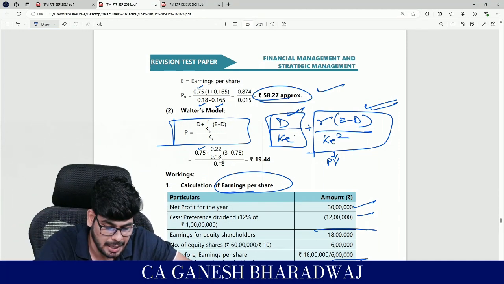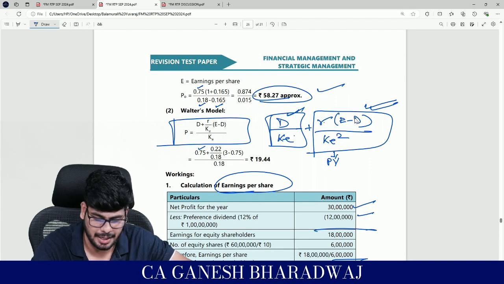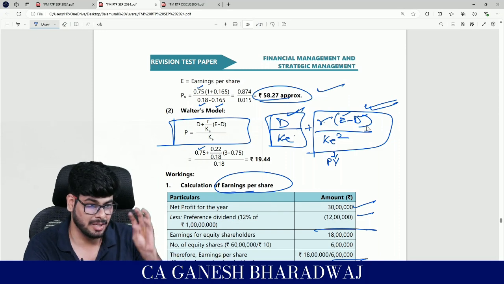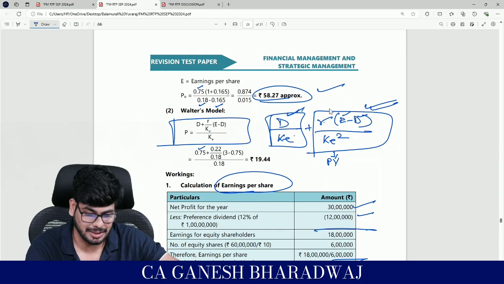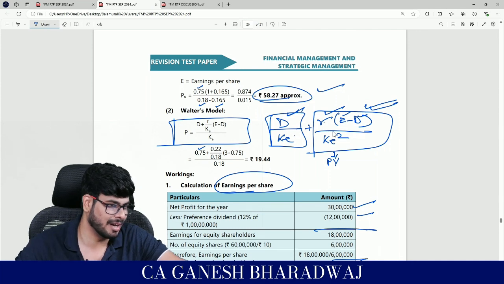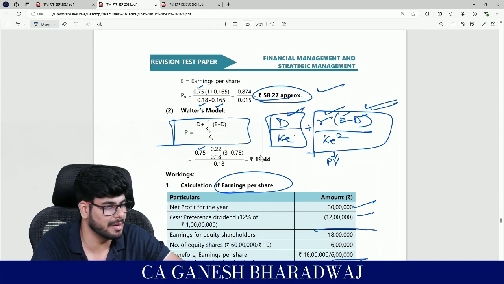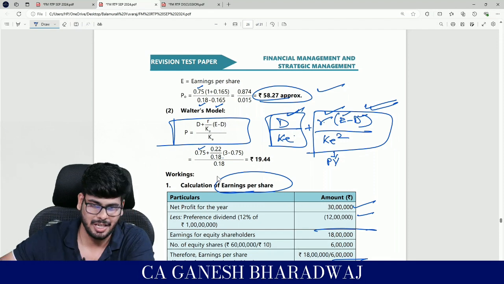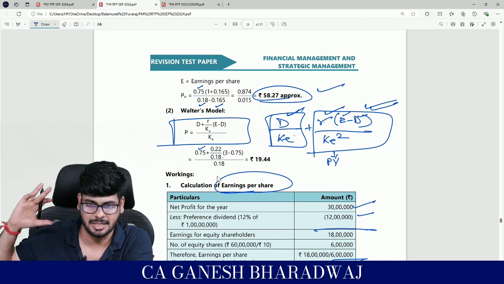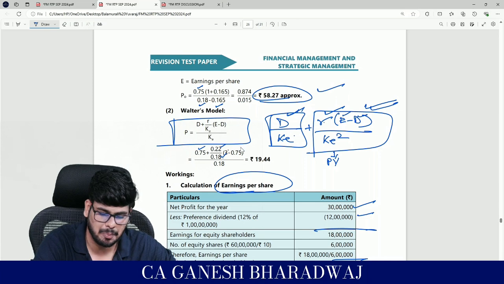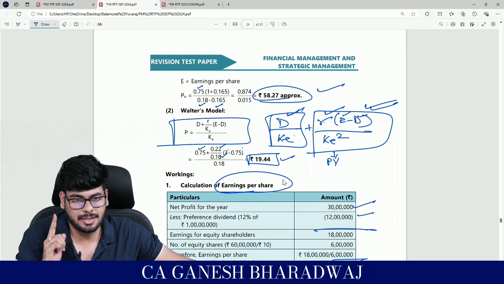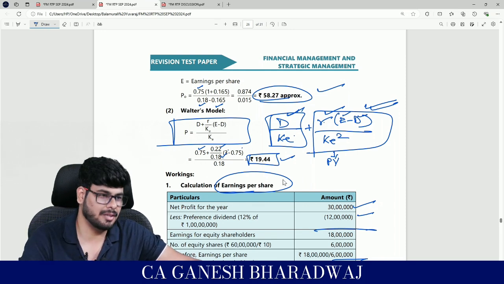Plus R into E minus D. So basically E is what? Earnings. D is what? Dividend. So E minus D is what? The amount that you have invested back. On that only R, the return, can be generated. Are you clear with this? R into E minus D upon KE, the whole divided by KE. It cannot be just like that. I cannot tell you the logic because this is actually derived through the time value of money concepts. Clear with this? So here you just need to plug in the figures and you will arrive at this figure of 19.44.